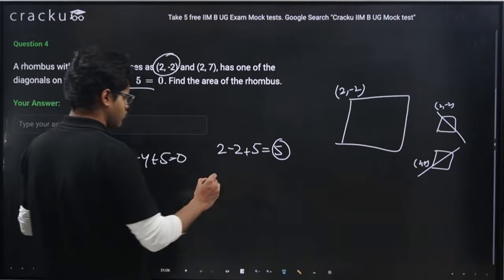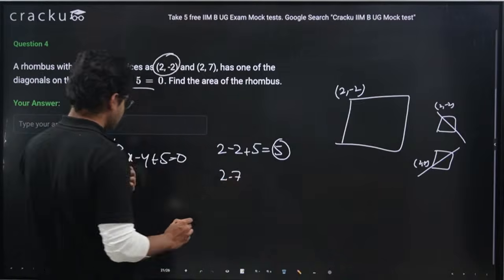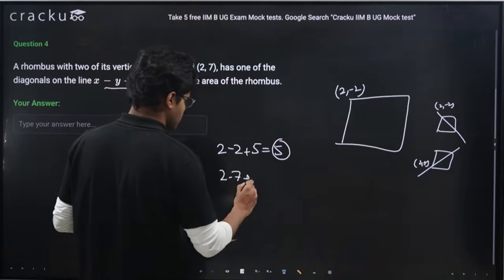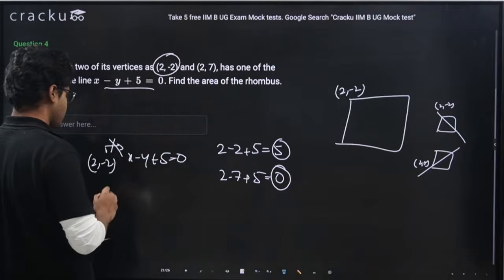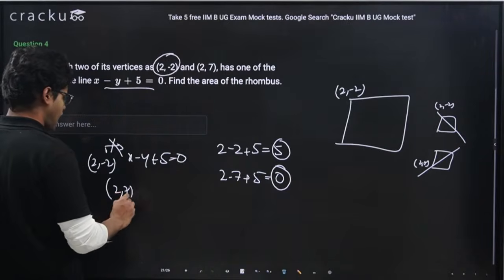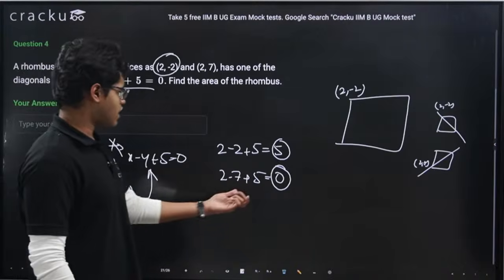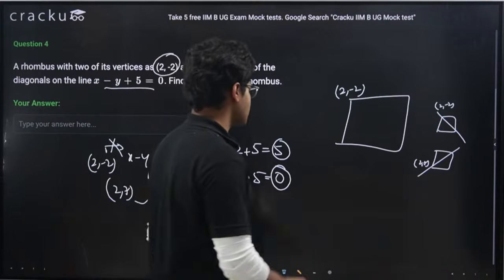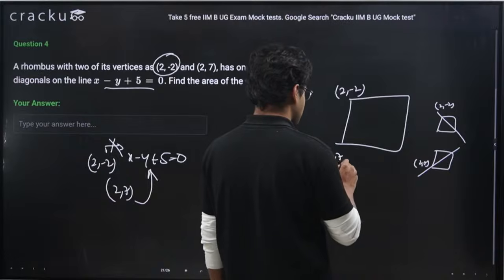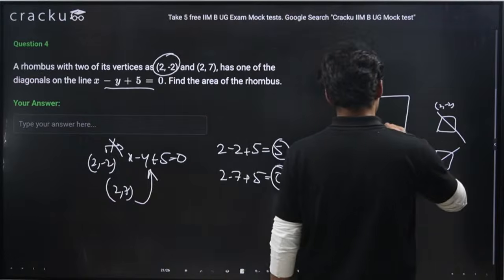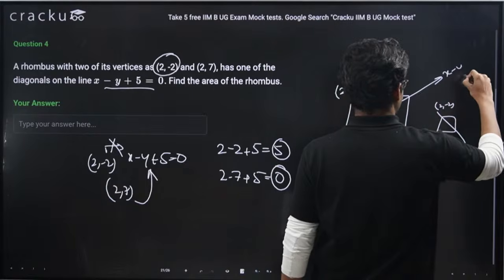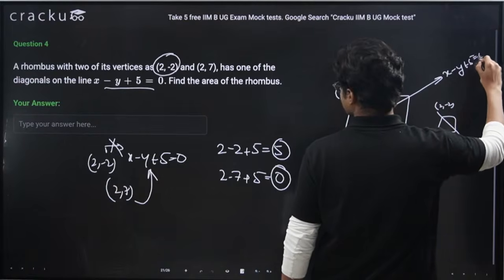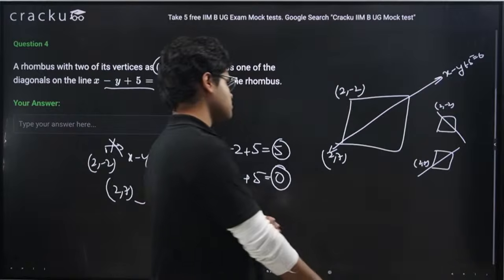For (2, 7), what is the value? 2 - 7 + 5 = 0, which means (2, 7) is lying on this diagonal because it is satisfying it. So this is my diagonal, x - y + 5 = 0.